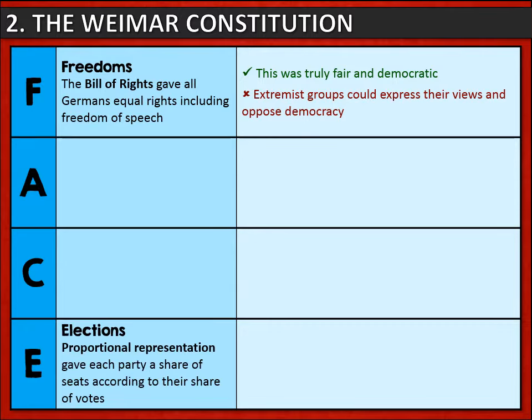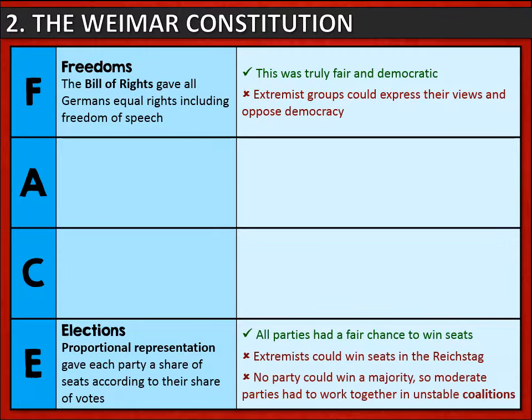The Weimar Constitution introduced an electoral system called proportional representation, and that system gave each party a share of seats in the Reichstag according to their share of votes. Now, on the one hand, that meant that all parties had a fair chance to win seats. But on the other hand, it also meant that extremists could win seats in the Reichstag, and it also meant that no party could win a majority of seats. So that meant that moderate parties had to work together in unstable coalitions.